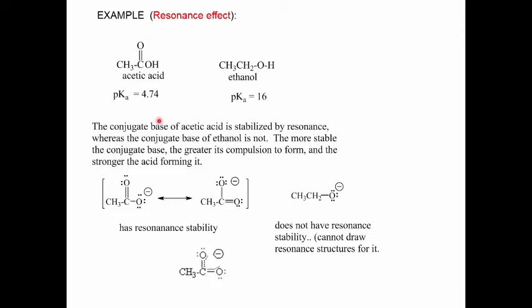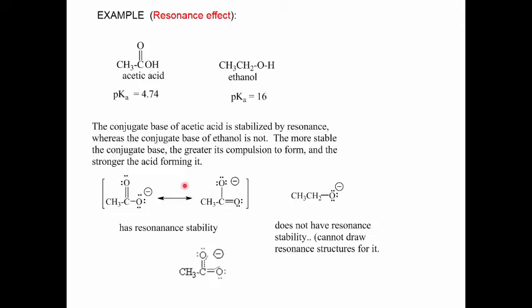As a result, in the conjugate base, we introduce new resonance structures. For the conjugate base derived from acetic acid, we can draw two resonance structures.